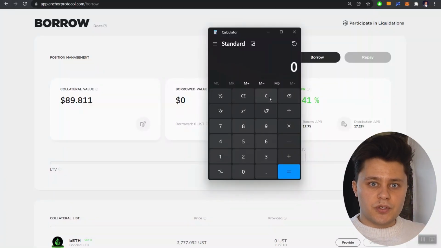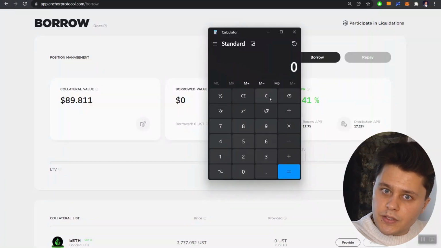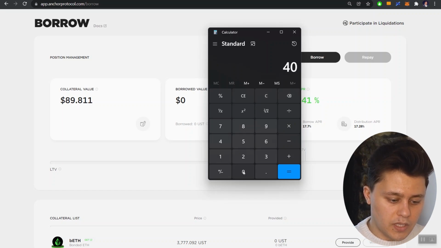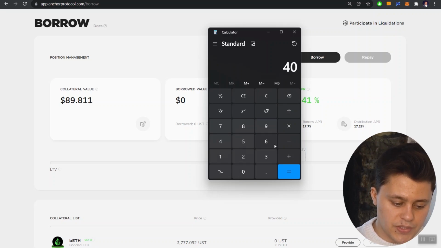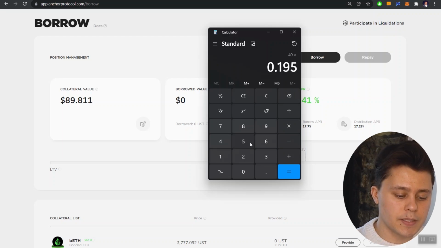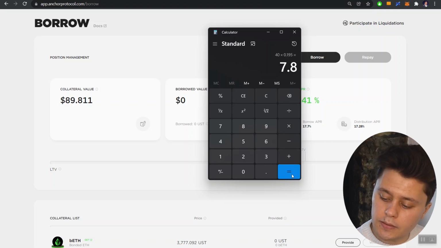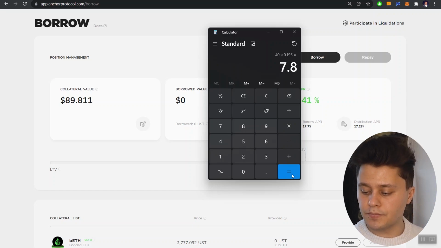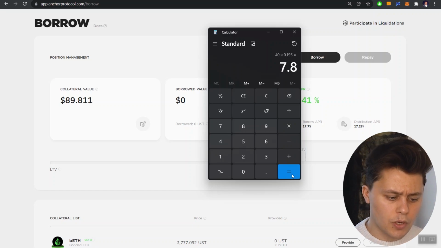Now, where would that $40 come from? Obviously, it would come from the depositor side of things, right? Now, this math is pretty simple. If we take 40 USD and multiply that by 0.195, representing the interest you'd get paid as a depositor, we would see that the depositor would get paid 7.8 USD.